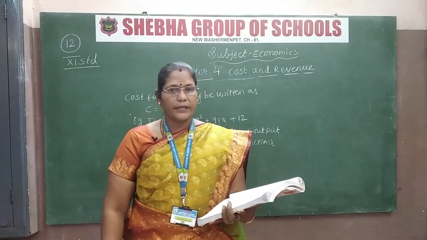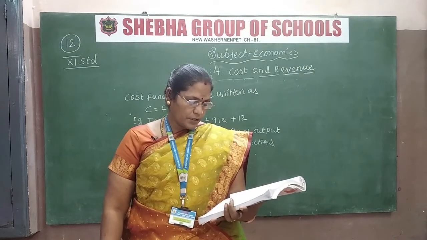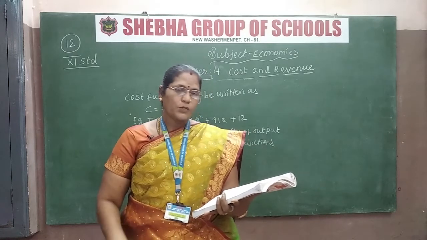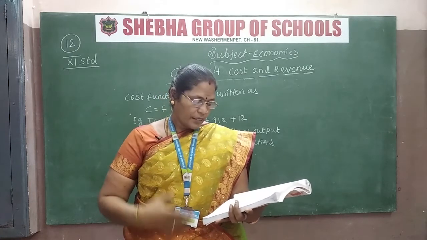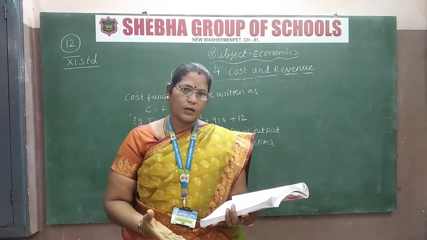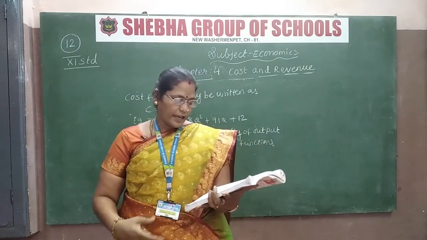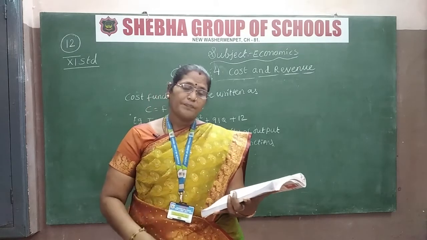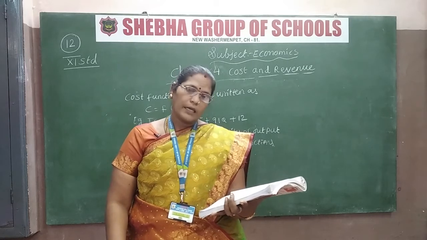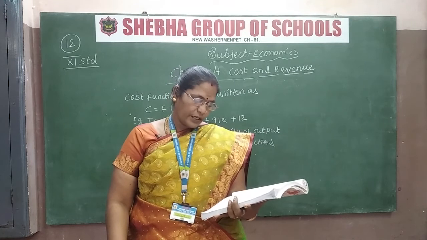Okay, so now let us see about the real cost. Real cost refers to the payment made to compensate the efforts and the sacrifice of the factor owners for their service in the production. They put in hard work and sacrifice many things, and only then will they get success in the production. So it includes the efforts and sacrifice of the landlord in the use of the land, capitalists to save and invest, and workers in foregoing leisure.